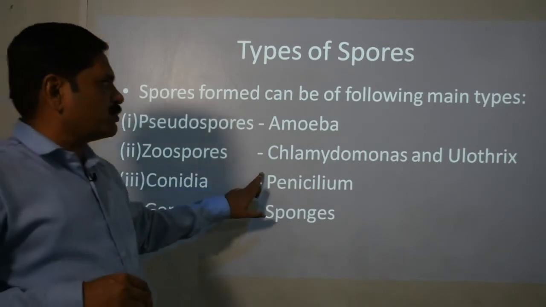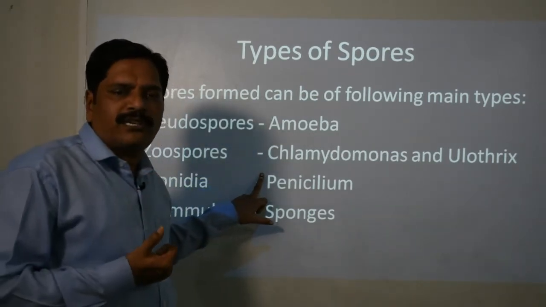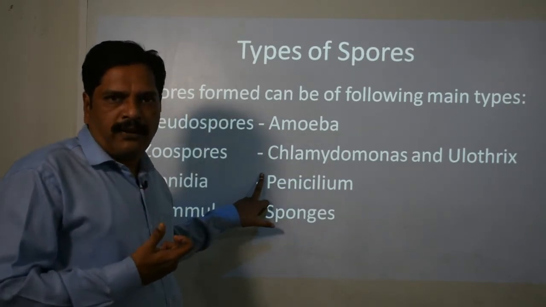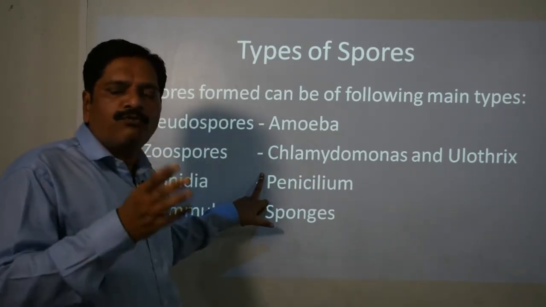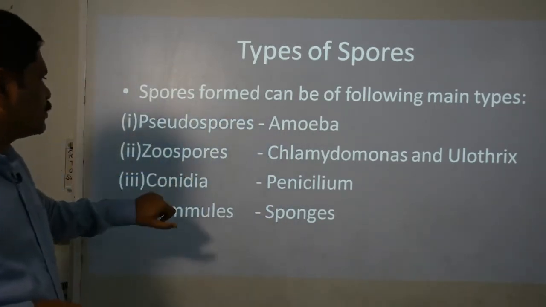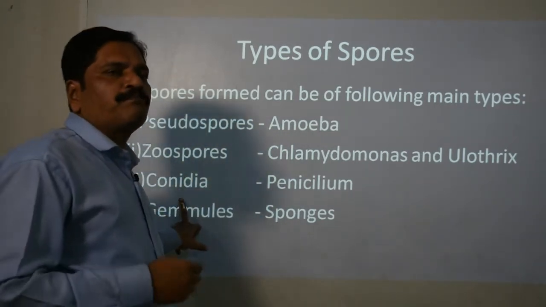Then the zoospores, like Chlamydomonas and Oedogonium, have some locomotory organ which helps them to locomote. Because the spores are able to locomote, we call them zoospores. Okay, conidia.